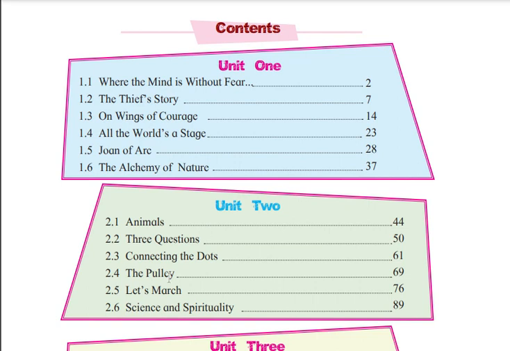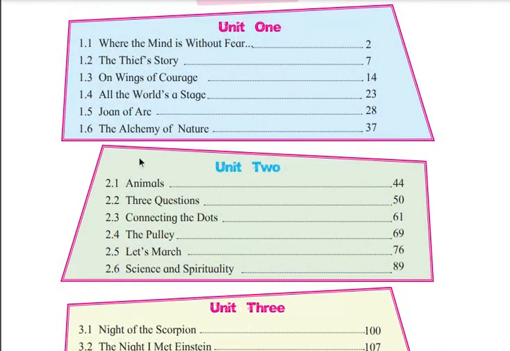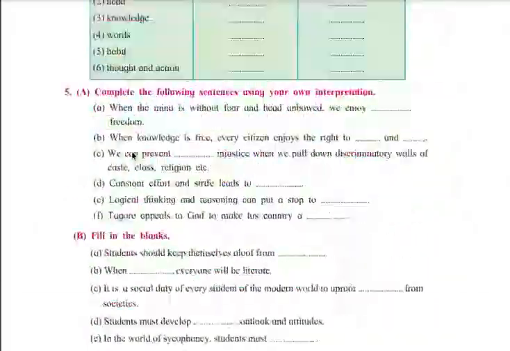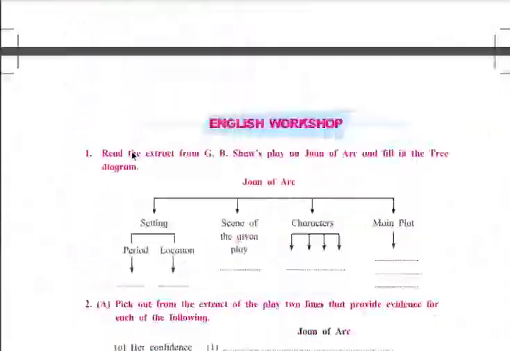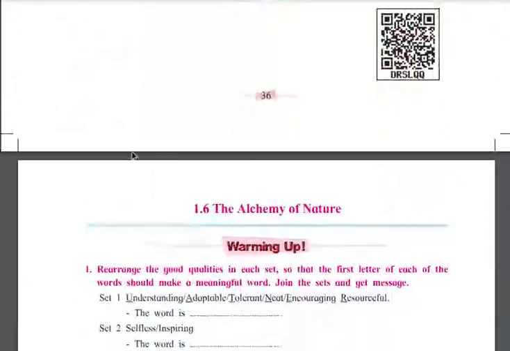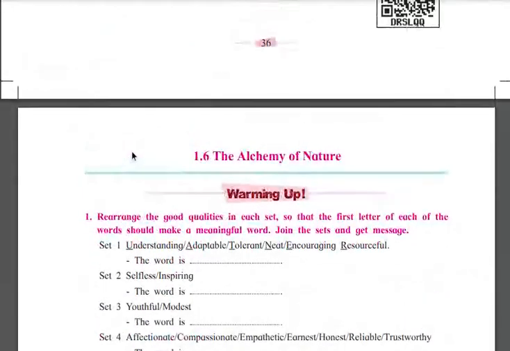Whenever we learn about any unit, we will start from the bottom. Please everyone open your 1.6. So the name of the poem is Alchemy of Nature. The name of the poem is the Alchemy of Nature. Clear?